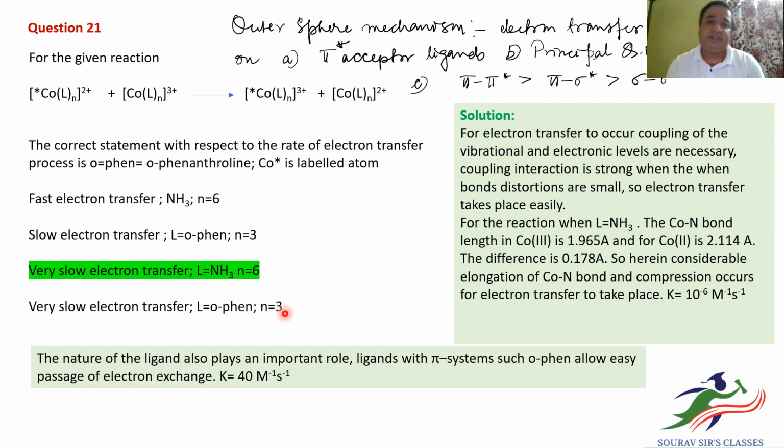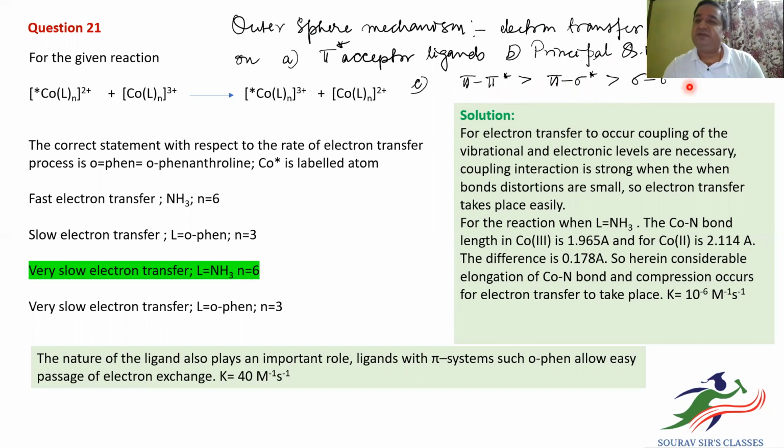Now, to summarize the outer sphere mechanism, the factors on which it depends: we will say pi acceptor ligands. Then we have the electron, from where it is lost, the principal quantum number. And at last, pi to pi star transition, that is the electron transition, will be faster than pi to sigma star and sigma to sigma star. That is the energy difference. We already know that the pi to pi star energy gap is lower than pi to sigma star, and then sigma to sigma star is very high.